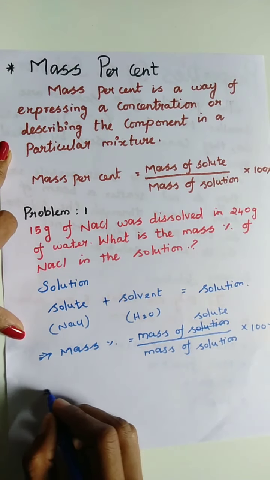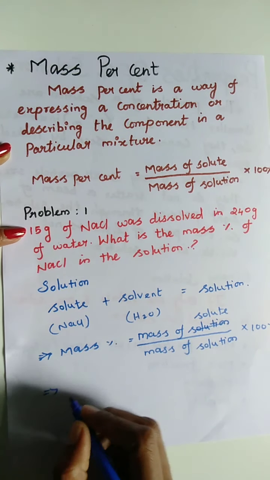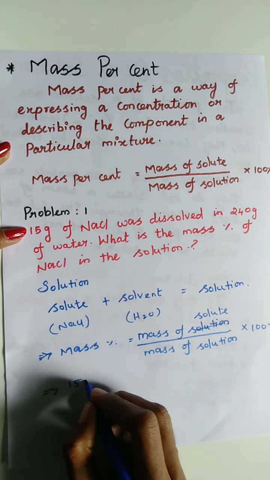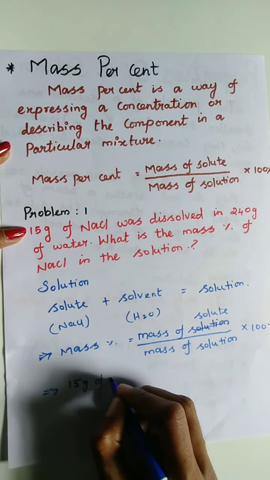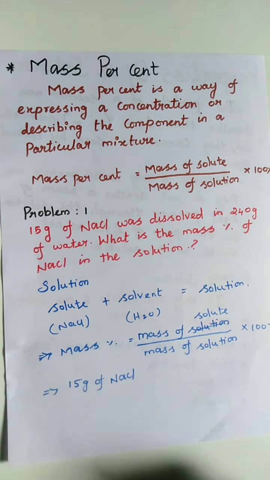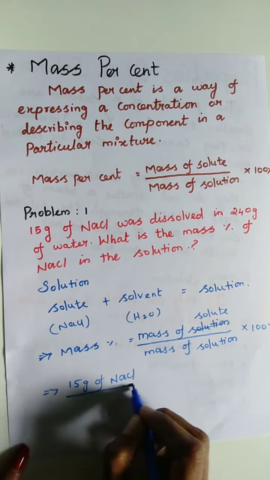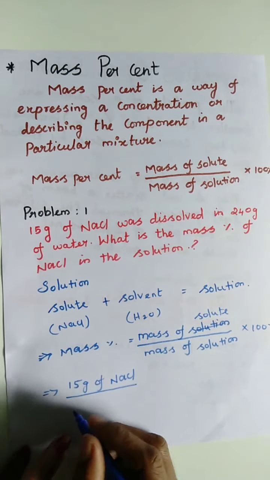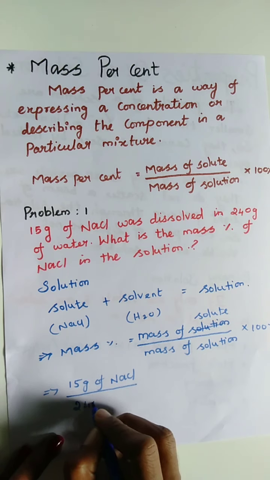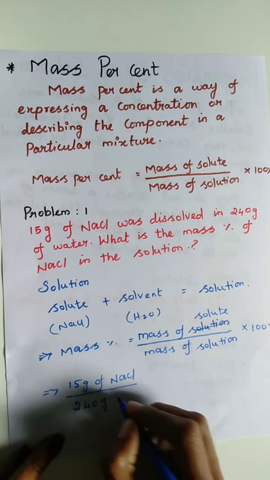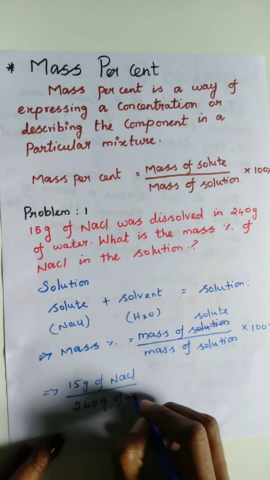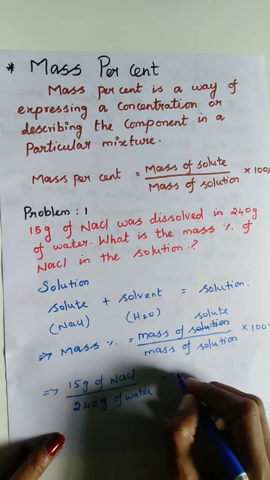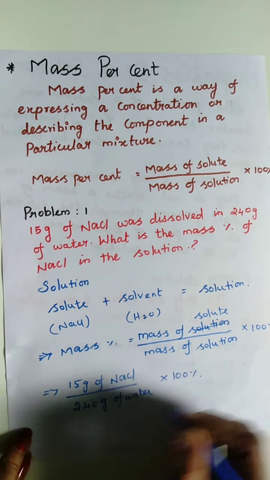So for the mass of the solute, it is 50 gram of NaCl, and the mass of the solution is 240 gram, multiplied by 100%.